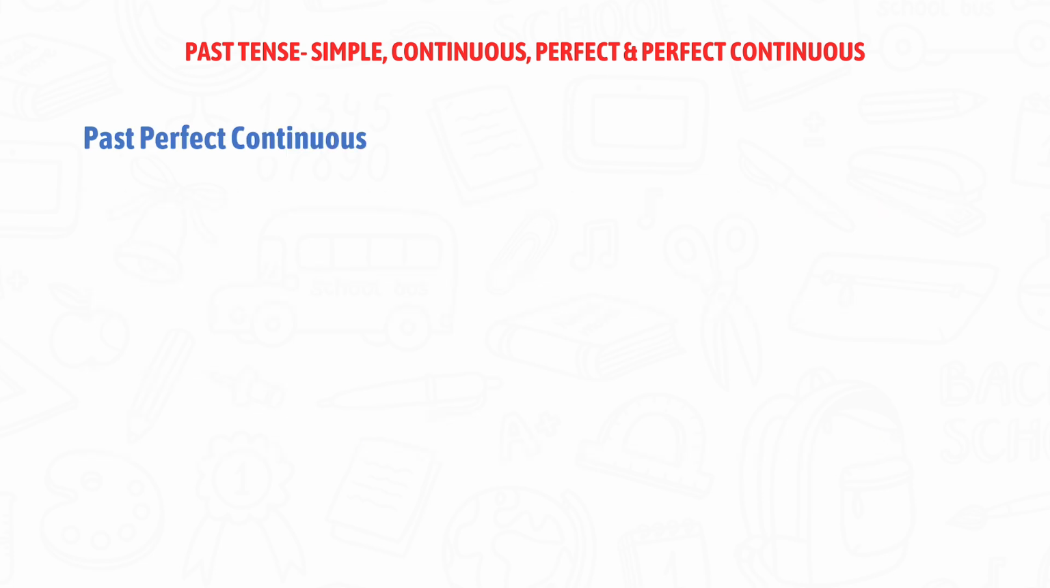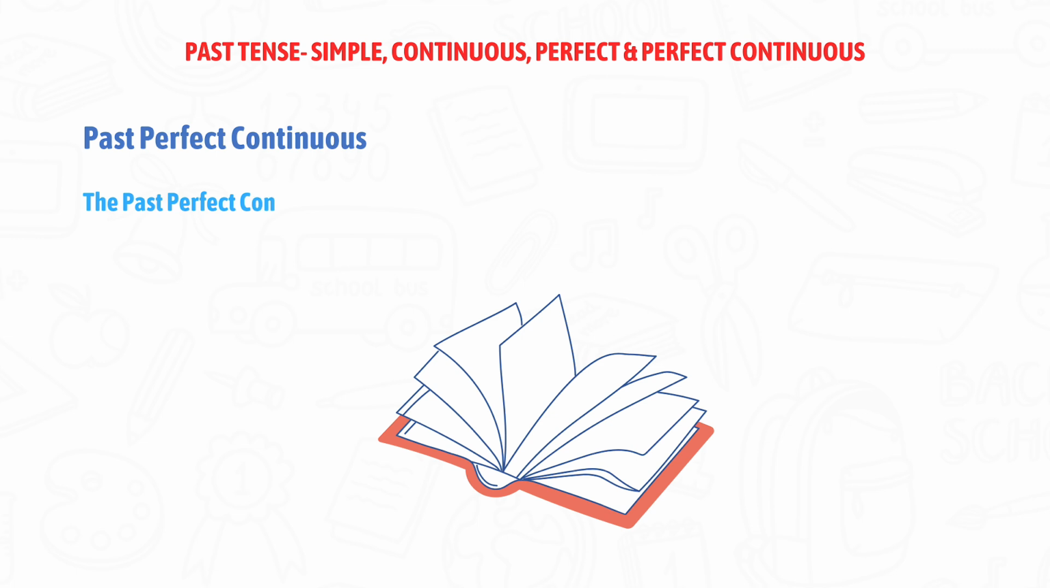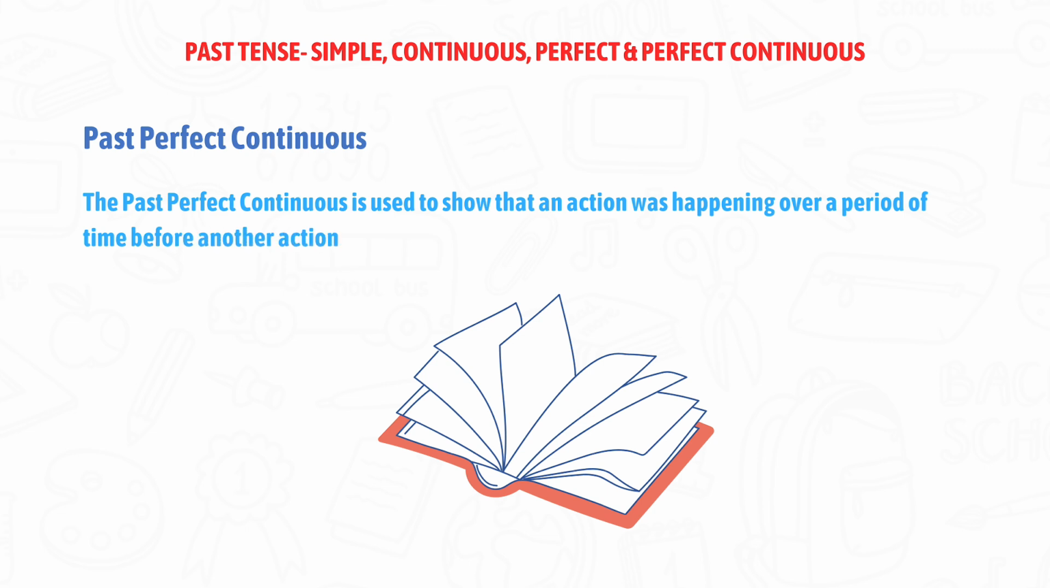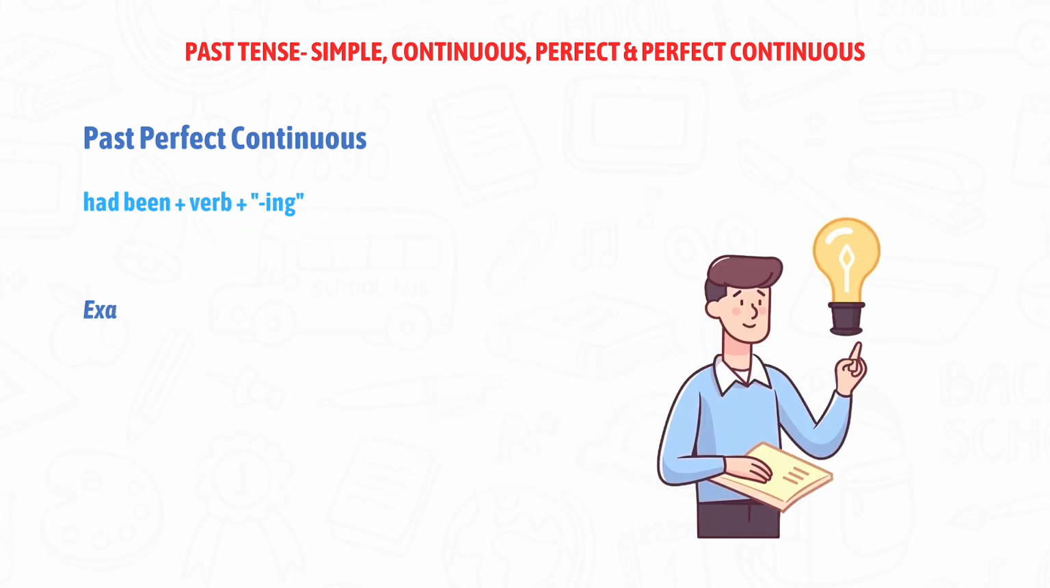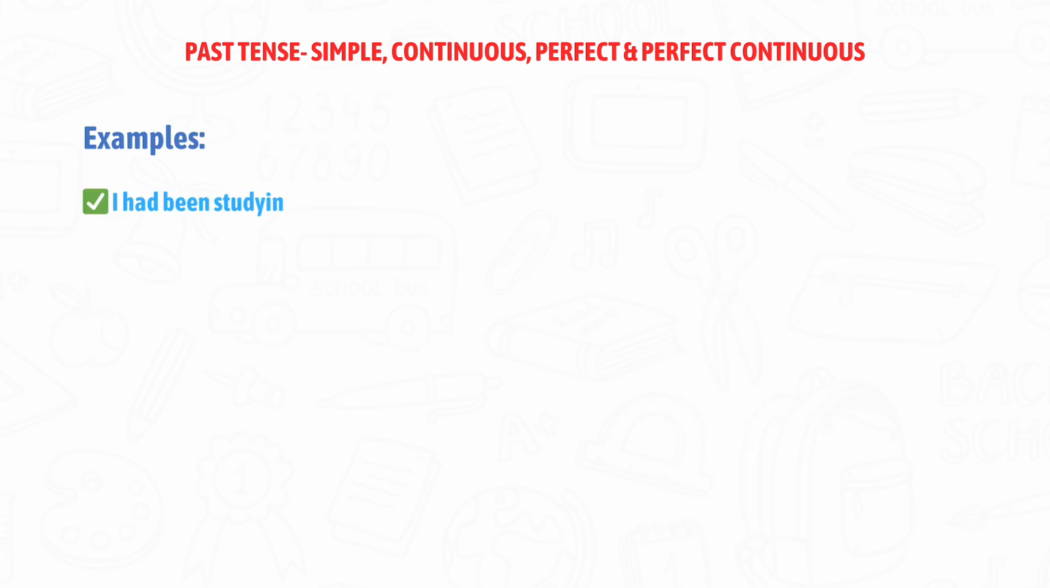Past perfect continuous. The past perfect continuous is used to show that an action was happening over a period of time before another action in the past. We use had been plus the verb plus ing at the end. For example, had been watching cartoons. Let's see some other examples.